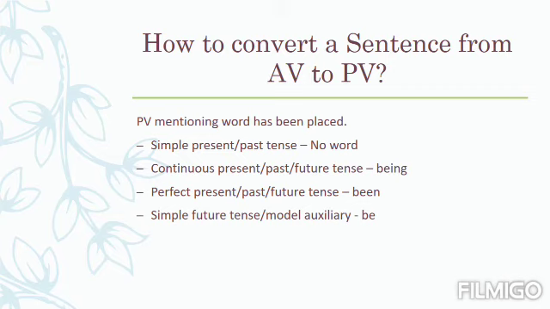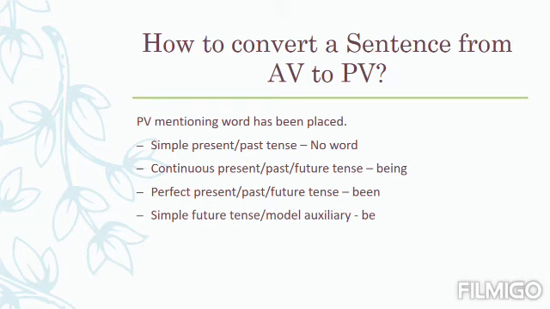For example, if there is a simple present tense or past tense, no word mentioning the passive voice will be used. If the sentence is in continuous present, past or future tense, then the passive voice mentioning word being will be used. If the sentence is in perfect present, past or future tense, then been will be used.